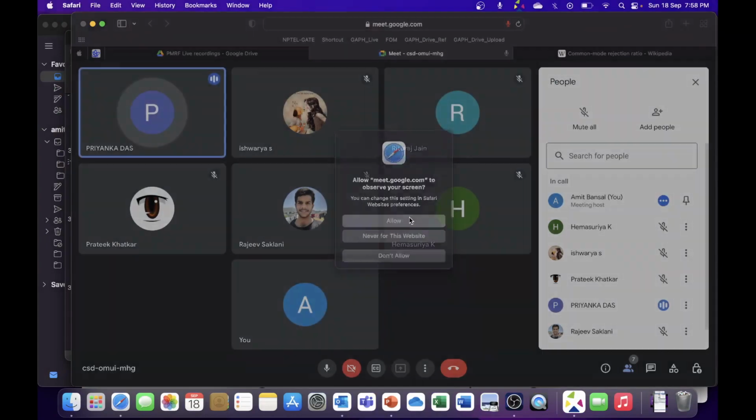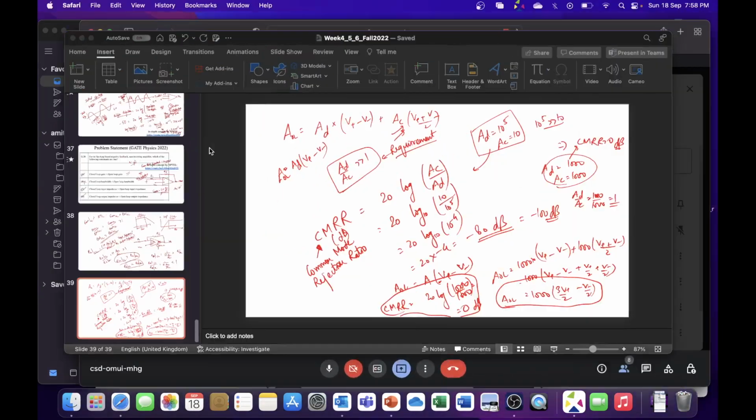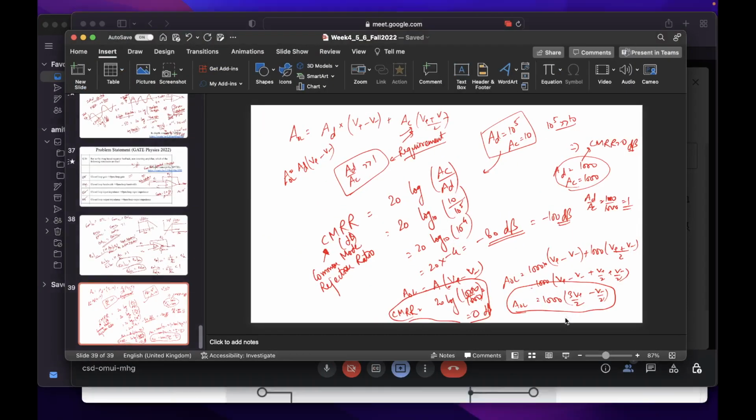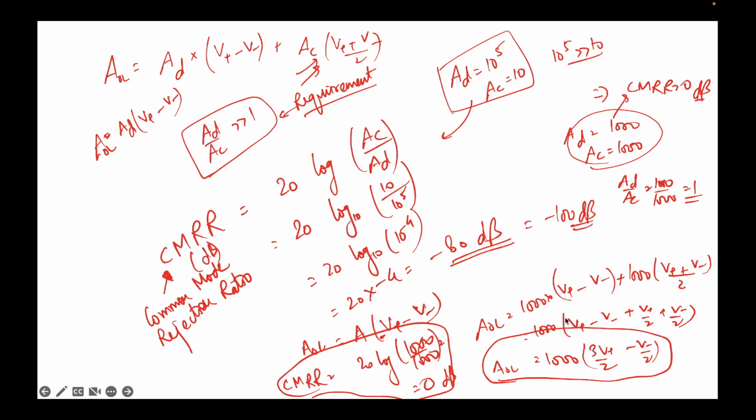So you have told about the low pass filter. If the question comes about the high pass filter, then how will the circuit be? Okay, so I'll just finish this. So CMRR is AD upon AC. You are correct.